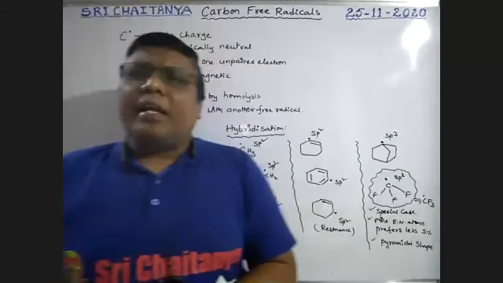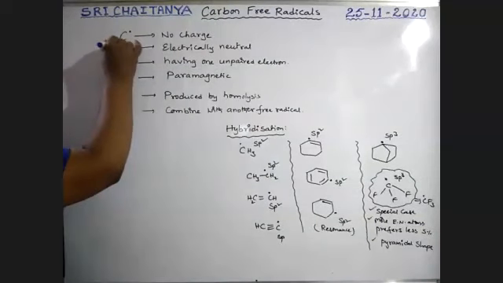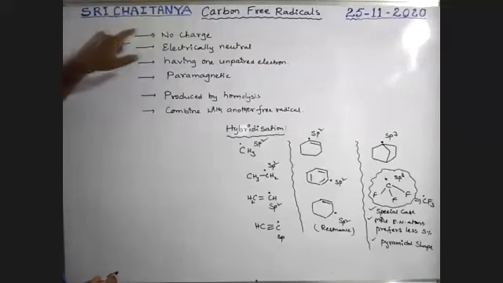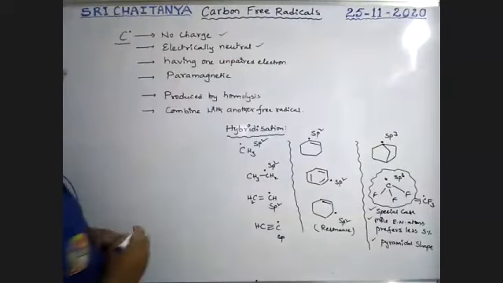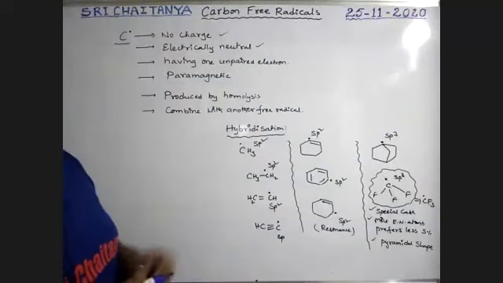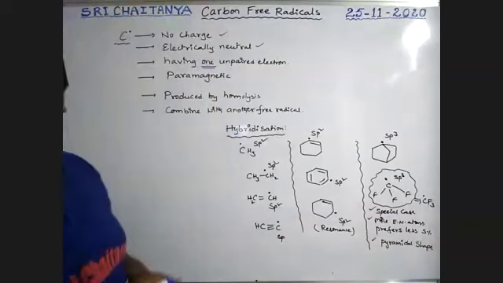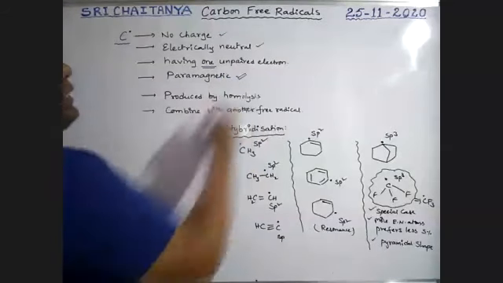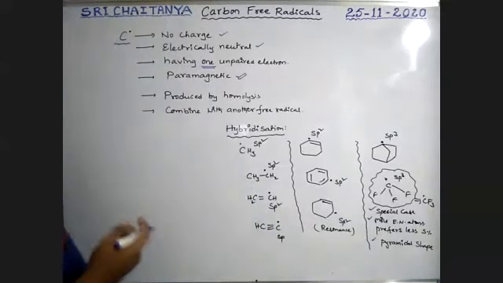Next, if carbon has an unpaired electron, that is called a carbon free radical. It has no positive charge, no negative charge. Therefore, it has no charge. Only an unpaired electron exists. It is electrically neutral, not positive, not negative. Having one unpaired electron is important. Next, because of the presence of the unpaired electron, it is paramagnetic in nature. So, free radicals are paramagnetic because an unpaired electron exists.